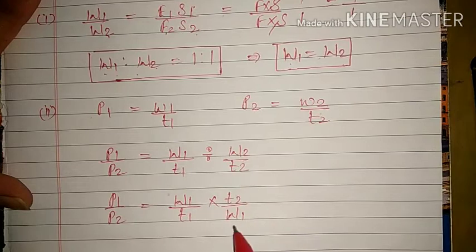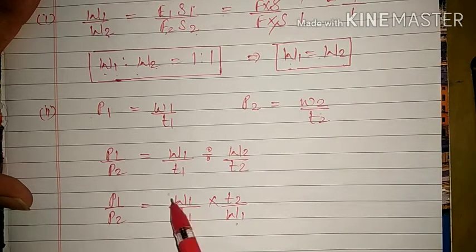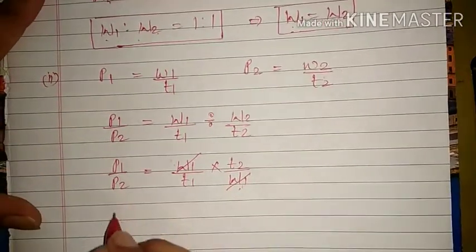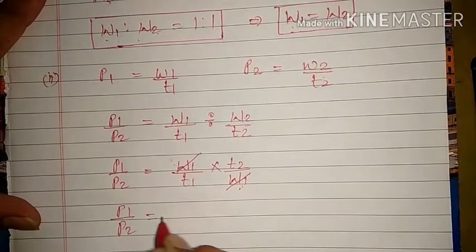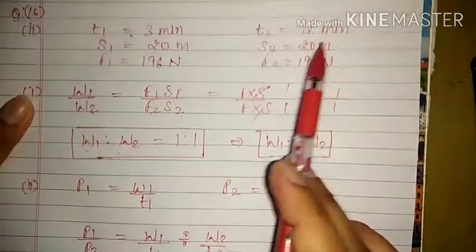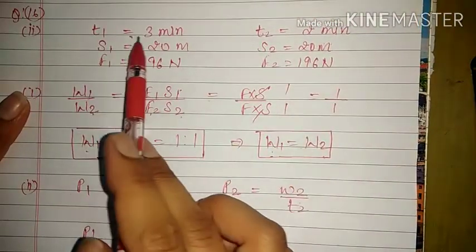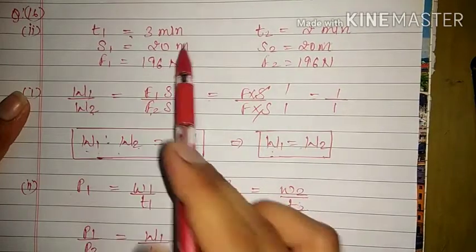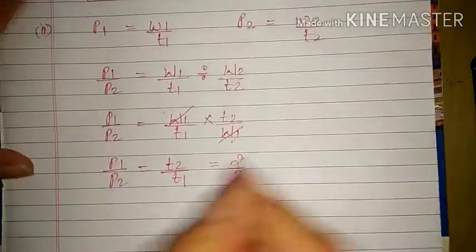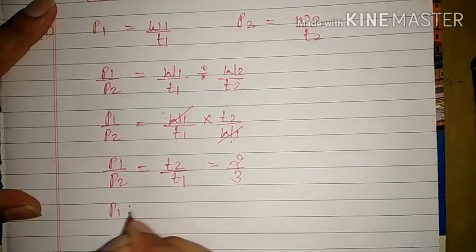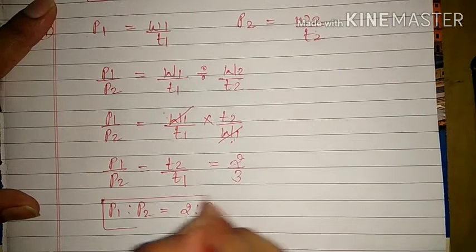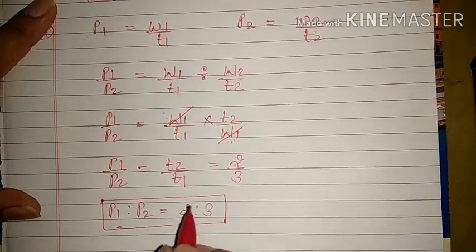Instead of W2 I kept W1 because both work done are equal, so they cancel each other, and P1 upon P2 is equal to T2 upon T1. T2 is 2 minutes and T1 is 3 minutes, so it is equal to 2 upon 3. Therefore the ratio of P1 to P2 is 2:3. We have to find out only the ratio, so this is the ratio.